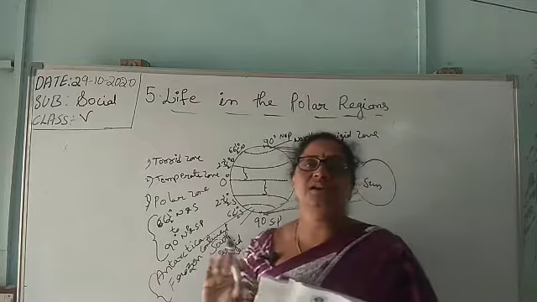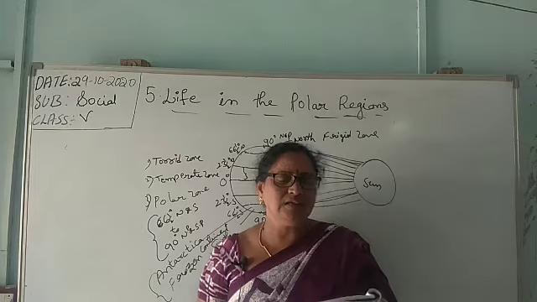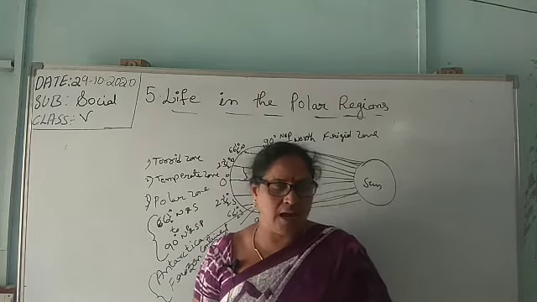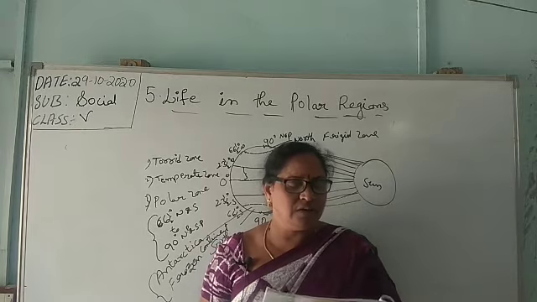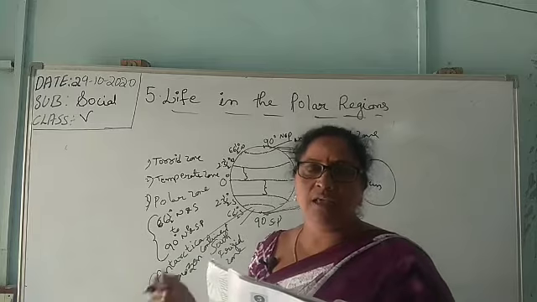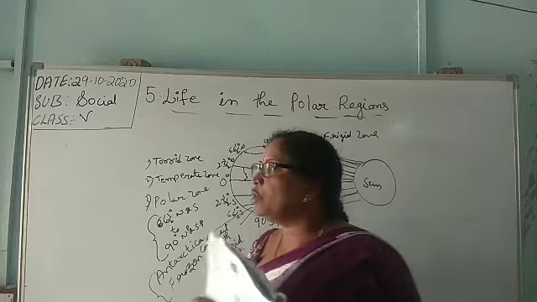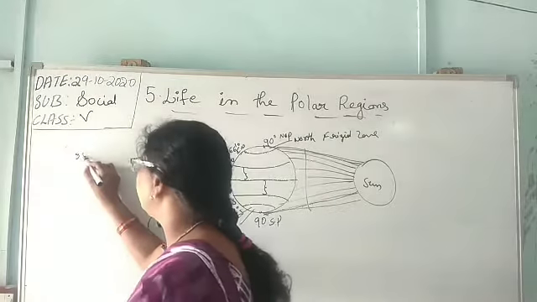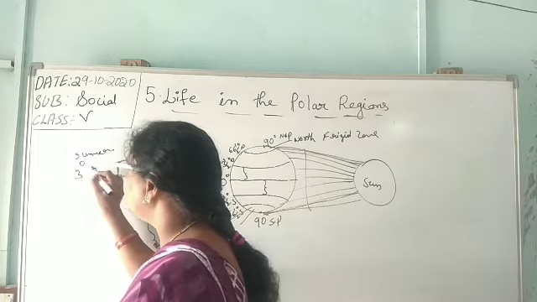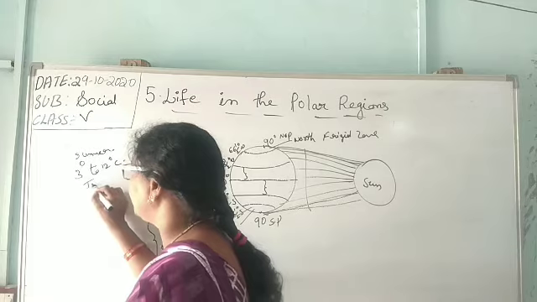That is, the sunrise is not vertical, only slanting rays. The sunlight is so weak that it is not sufficient to warm the land areas. Winters are very severe, and since even the summer is like this, we cannot expect a winter season in these areas. Mostly in the summer season, they get 3 degrees to 12 degrees Celsius temperature.